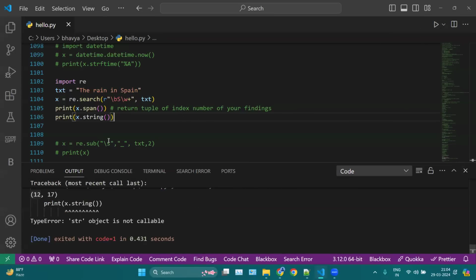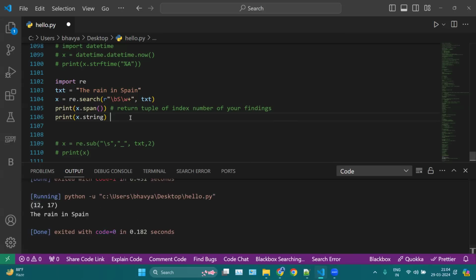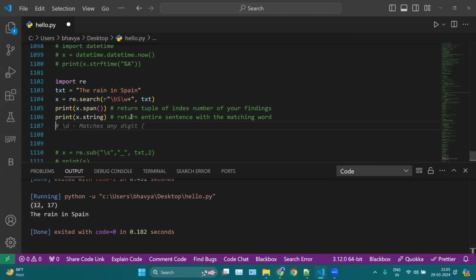Okay, we have this error. I think you don't need to mention this parenthesis. So string will return the entire sentence or whatever you are searching for with the matching word, or matching pattern.